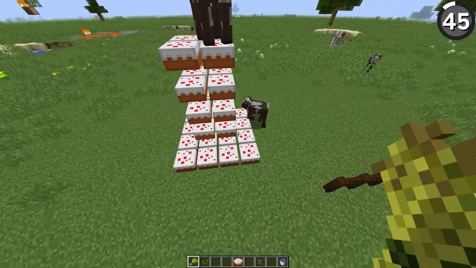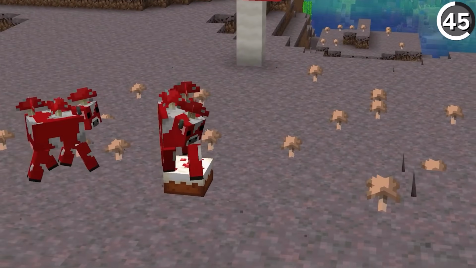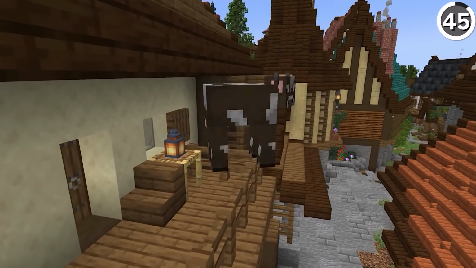If you get a mob to stand on top of a cake, it'll just keep rotating in place, completely unable to move. And this is due to a pathfinding oversight in their AI code, which is why the same thing happens on fences as well.